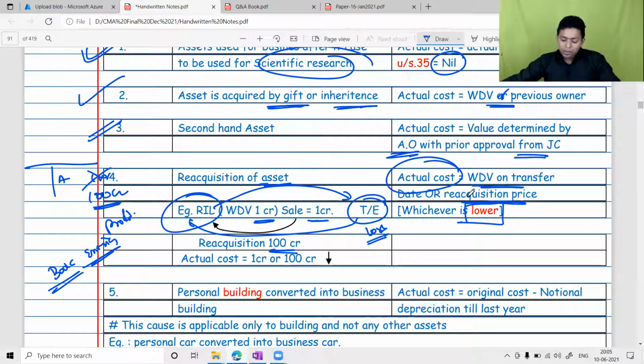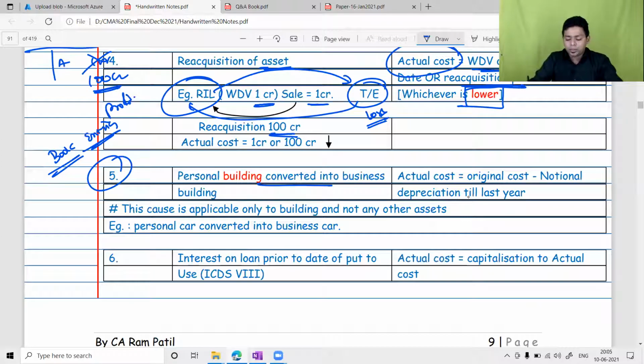Next one, personal building converted into business building. If a personal asset is converted into a business asset, then you have to subtract notional depreciation till last year. But this provision is applicable only to a building, not to any other asset. This is what I have taught you in much detail. So this ICDS reference is wrong.